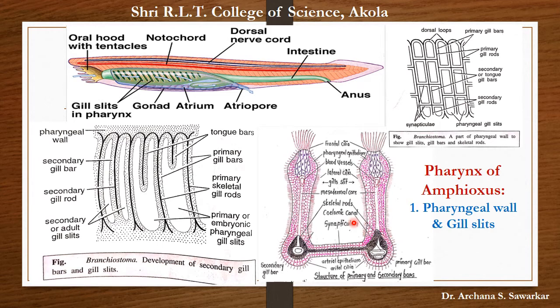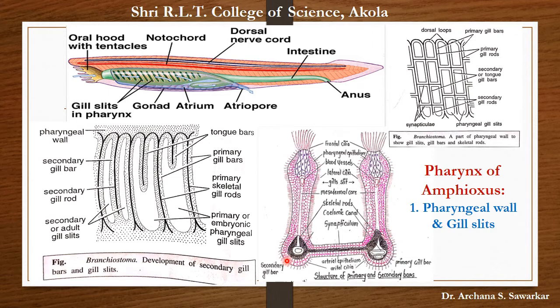The coelomic canal is present in the skeletal rod of primary gill bar only and it is absent in the secondary gill bar. This is another point of difference in between primary and secondary gill bar.